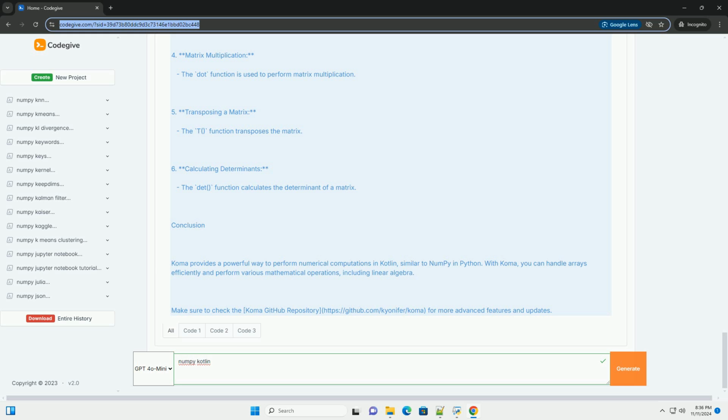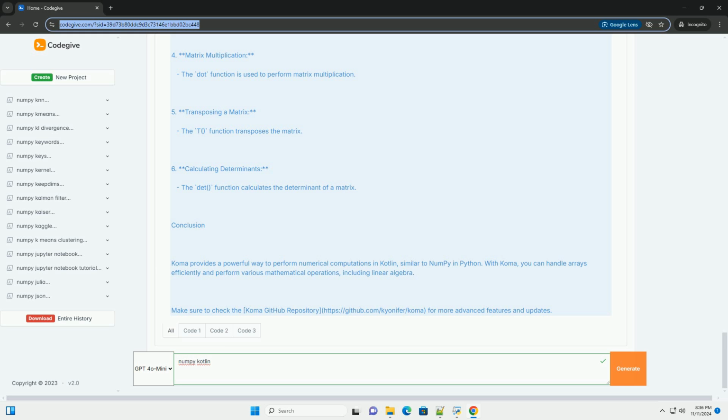Explanation of the code. 1. Importing Comma. The import Comma and import Comma extension statements bring in all necessary functions and data types from the Comma library. 2. Creating arrays. A 1D array, vector, is created using ndarray, doubleArrayOf. A 2D array, matrix, is created using ndarray, arrayOf.